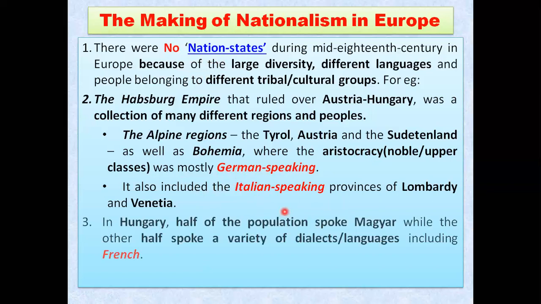In Hungary, that is the third example you can give, half of the population spoke Magyar, another language, while the other half was speaking many local languages, including French also. So you can give this as another example of why there was no nation state in Europe during this mid 18th century.